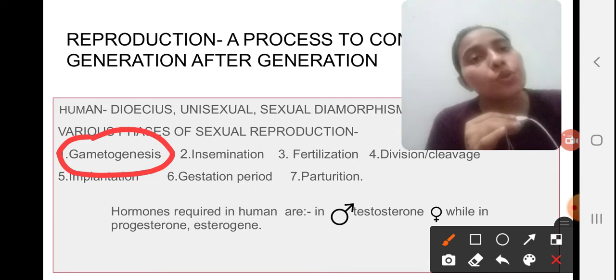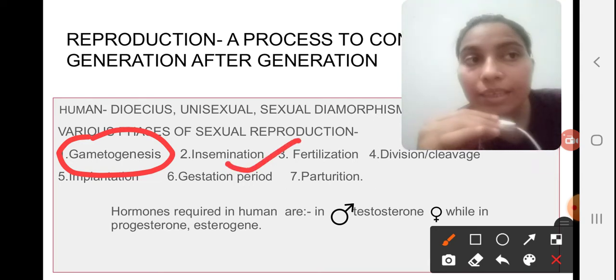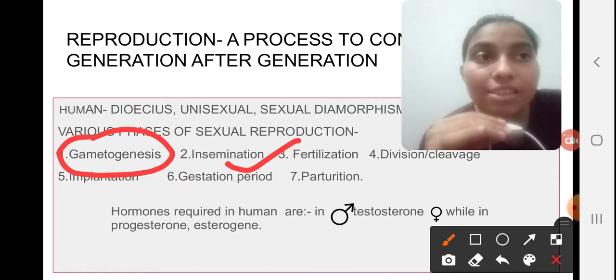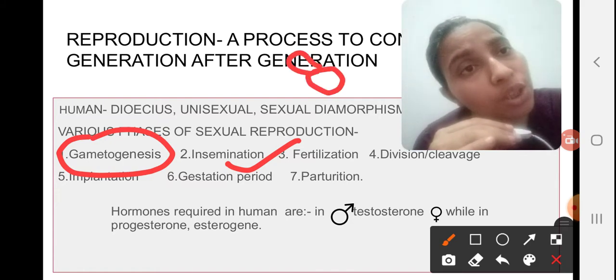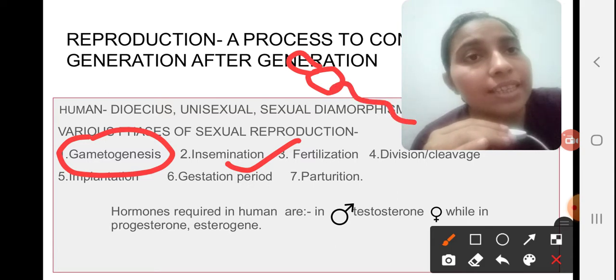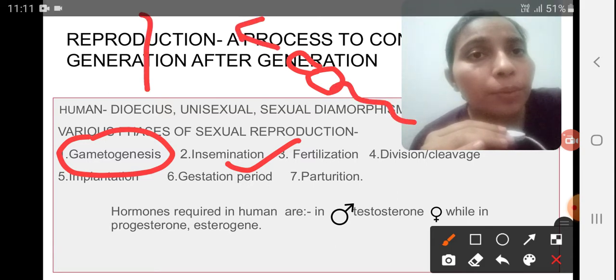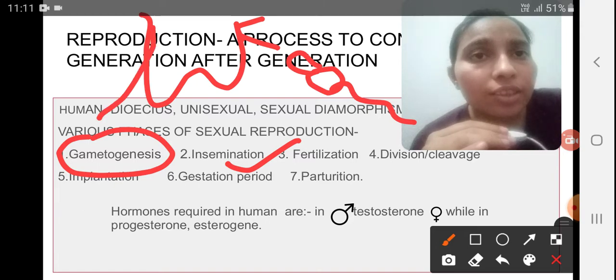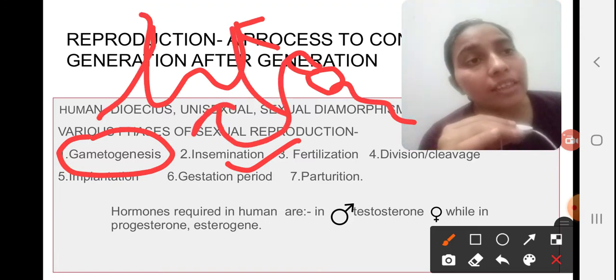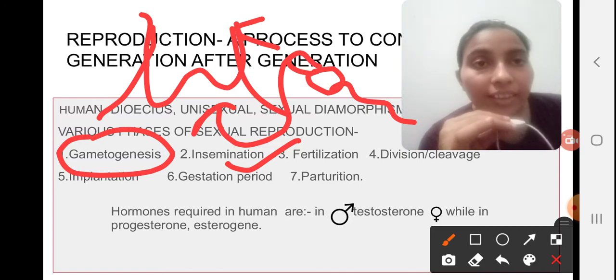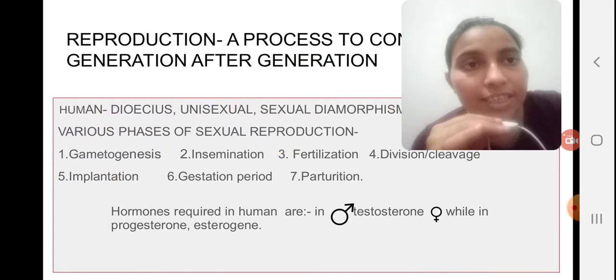Another one is insemination. What is insemination? Insemination is a process in which the sperm move inside the female reproductive tract, and this process is known as insemination.